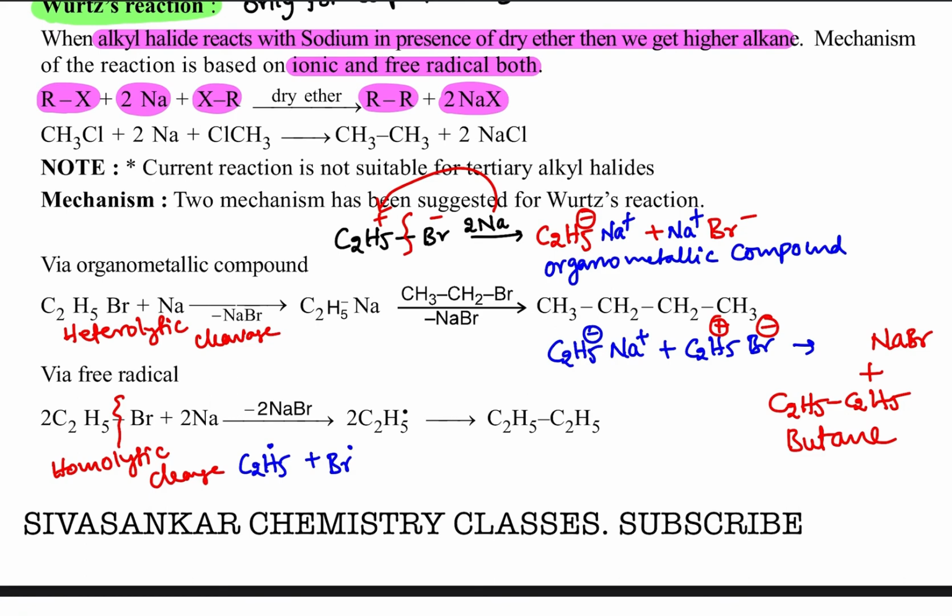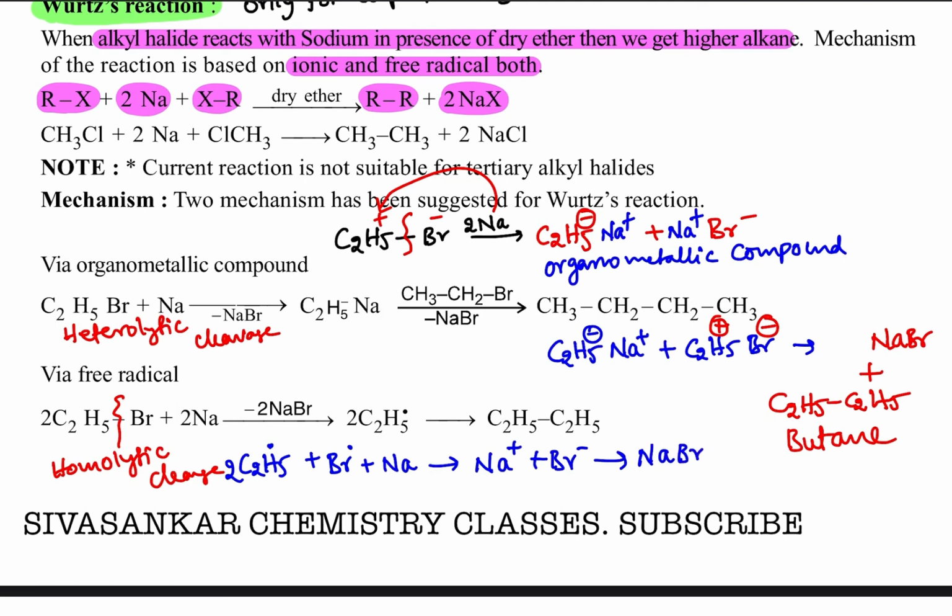Now take two C2H5 radicals and two Br radicals. To the Br radical, sodium metal donates an electron, giving Br minus and Na plus. Those two combine together to give sodium bromide.